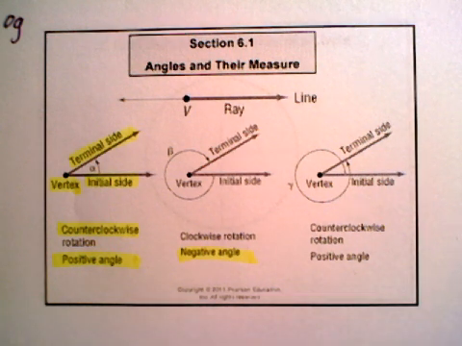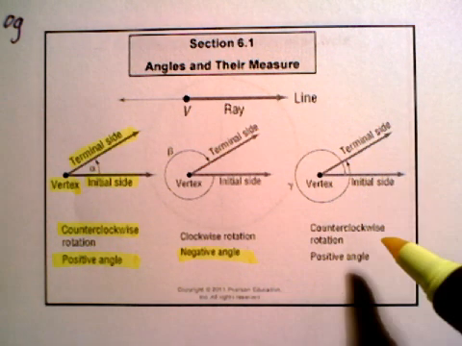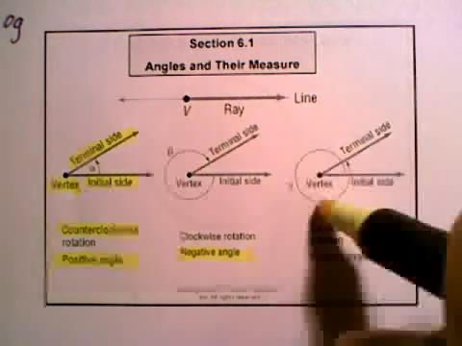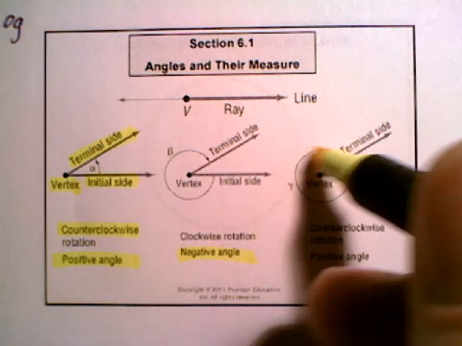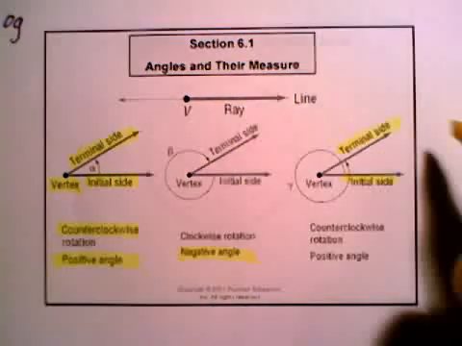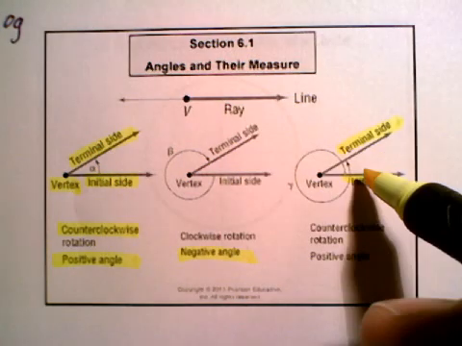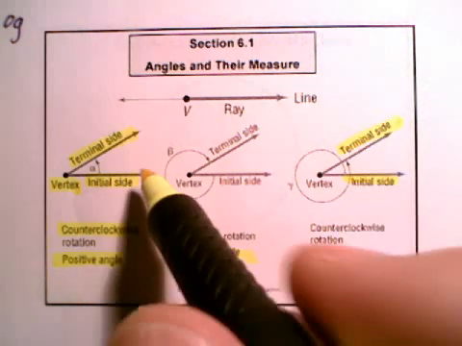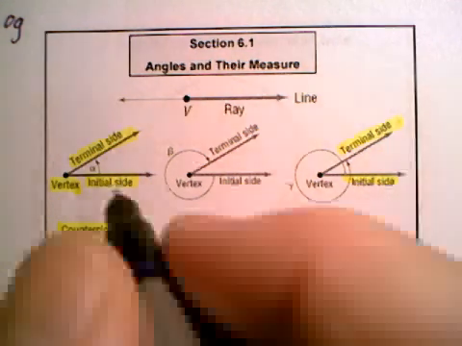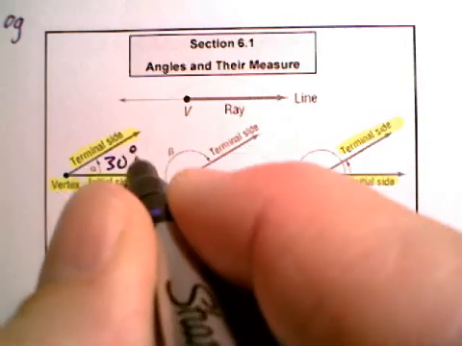Okay, counterclockwise rotation, sometimes the angle is so big that not only will you go all the way around, but then once you get all the way around, you just keep going. And so the initial side and terminal side might be the same for an angle. Let's say it's a 30-degree angle over here. Let's just say that this is a 30-degree angle. You would go up 30 degrees.